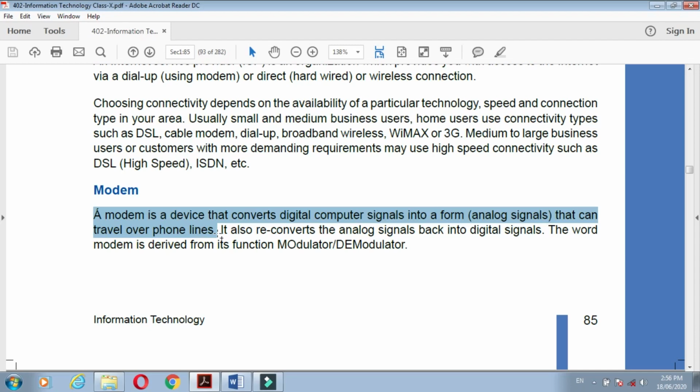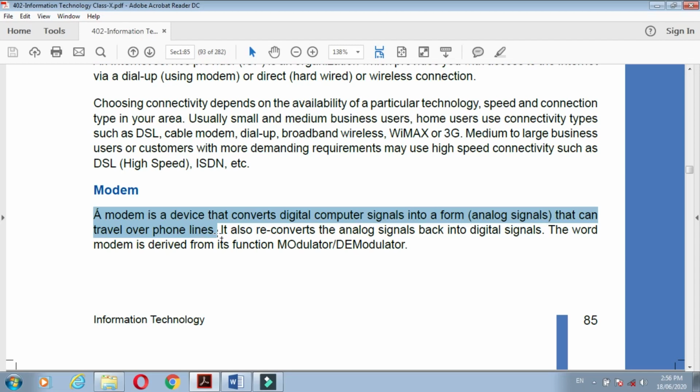This modem is the mediator between the computer and the internet. It converts the digital signal coming from the computer into an analog signal, because the telephone wire always carries analog signal.